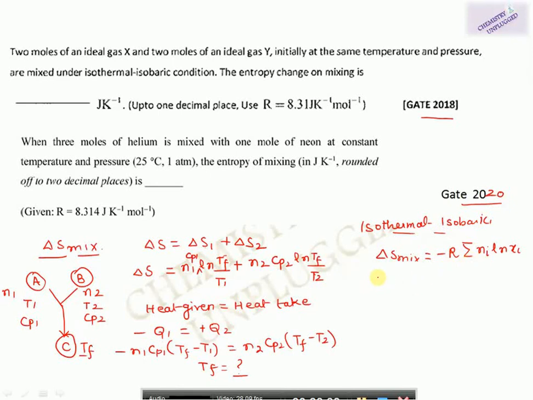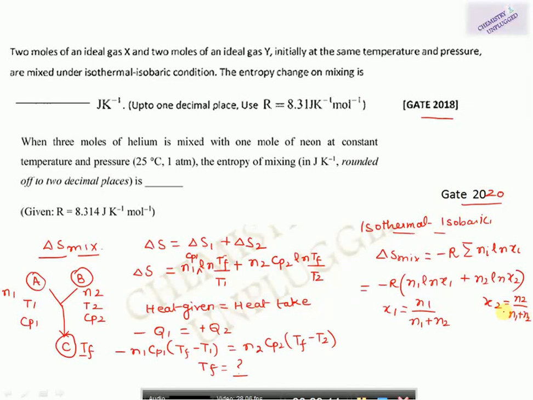N is the number of moles, X is the mole fraction. So suppose we have two gases here. This will become N1 ln X1 plus N2 ln X2. X1 is the mole fraction for 1, so it will become N1 upon N1 plus N2, and X2 is the mole fraction for 2, so it will become N2 upon N1 plus N2.